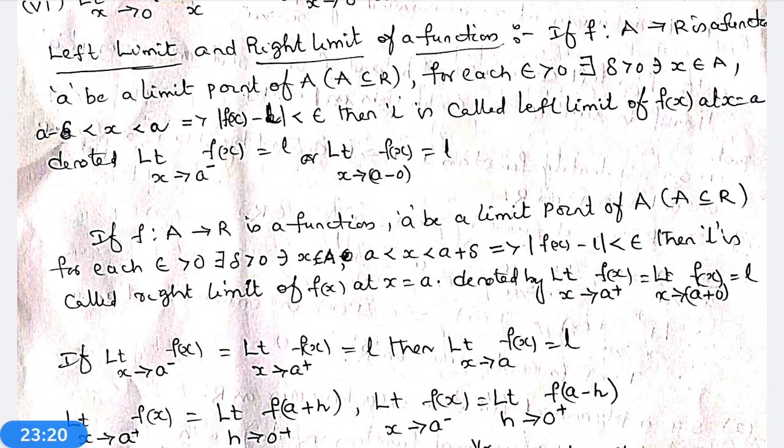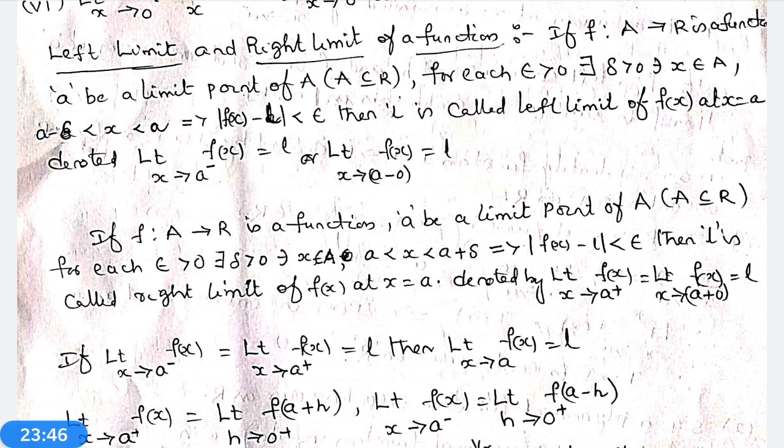That is, limit x tends to a plus f(x) is equal to limit x tends to a minus f(x) is equal to L. Then limit x tends to a f(x) is equal to L. That is called the limit of the function. These are very, very important points that we should remember.